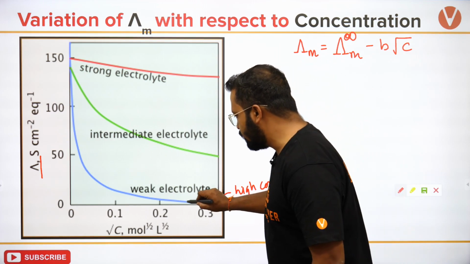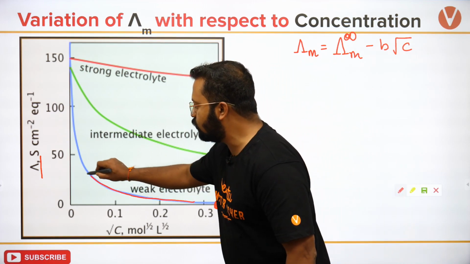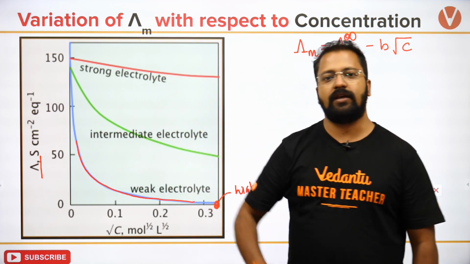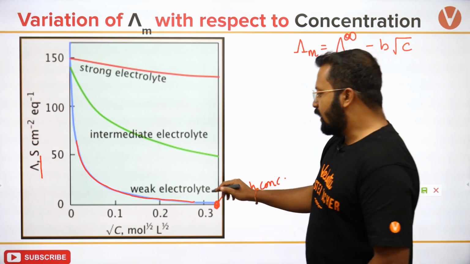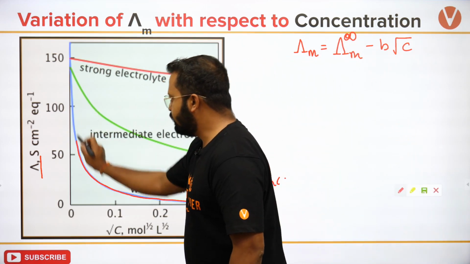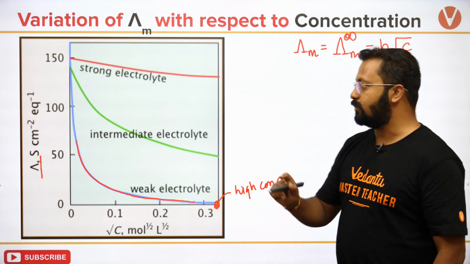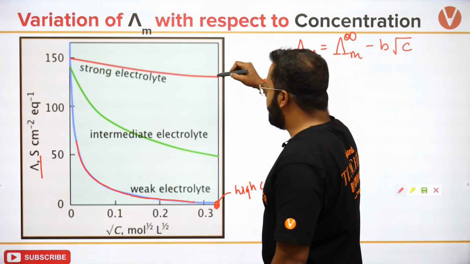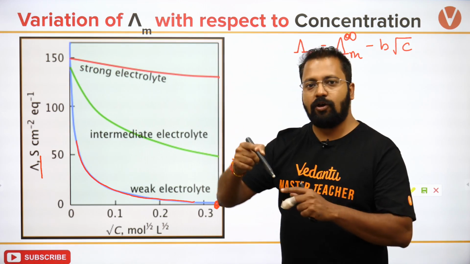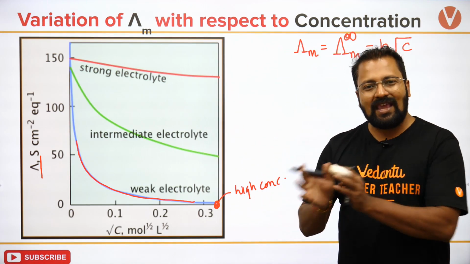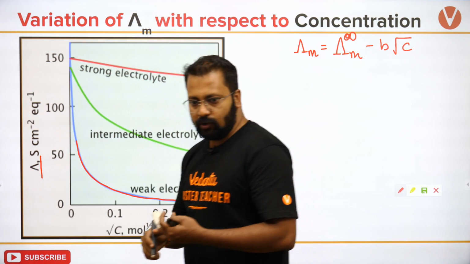So you can see that the conductance is increasing slowly and ऐसे increase करेगा. It will increase in an exponential manner. If you take a strong electrolyte, then the number of ions are already the same in both type of solution.